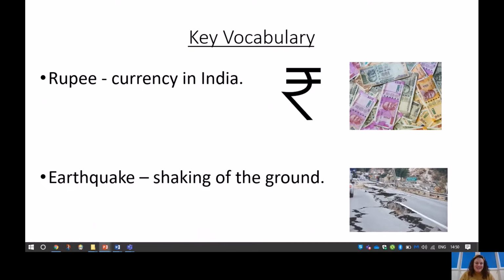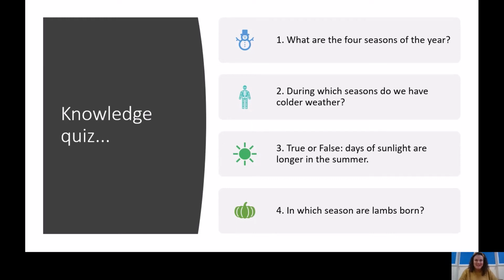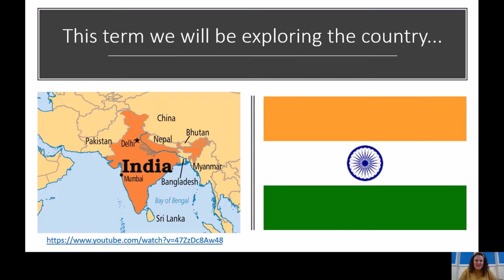Our other keyword is earthquake. Earthquake. And an earthquake is where plates of the earth make the ground shake. Okay, so the plates, when they slide over each other, make the ground shake, and this is a natural disaster. And the people of India, especially around the area of New Delhi, where we're going to be focusing on today, the capital city, often experience earthquakes. Well done if you managed to get those questions correct. Little drum roll.